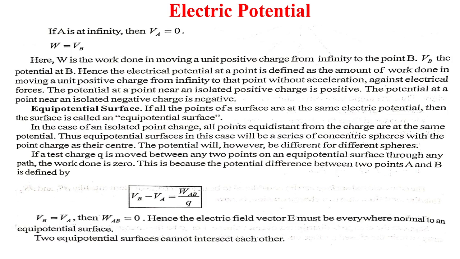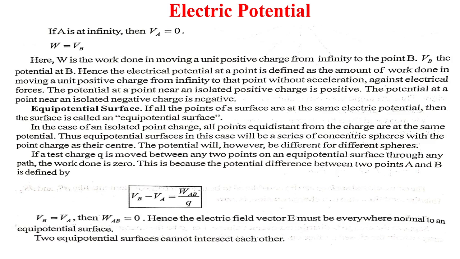Accordingly, the electric potential at any point in an electric field is defined as the total work done by an external force in carrying a unit positive test charge from infinity to that point without any acceleration.